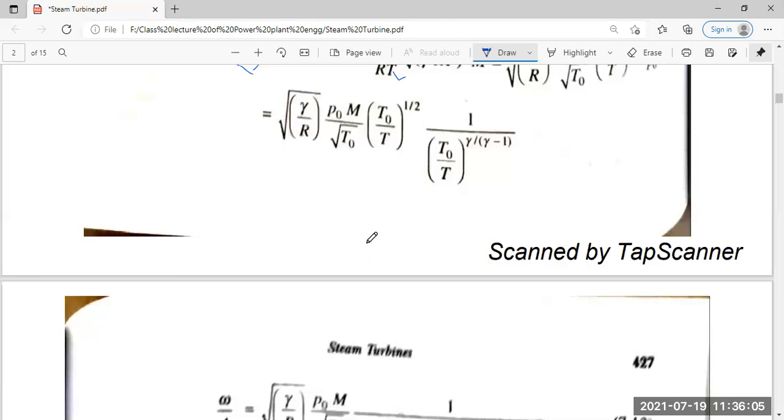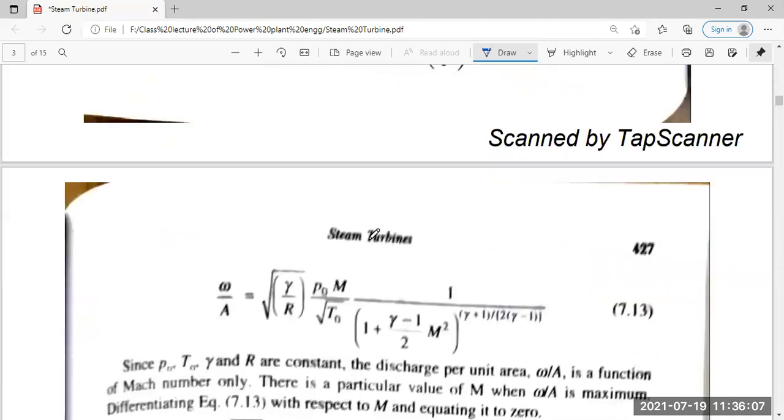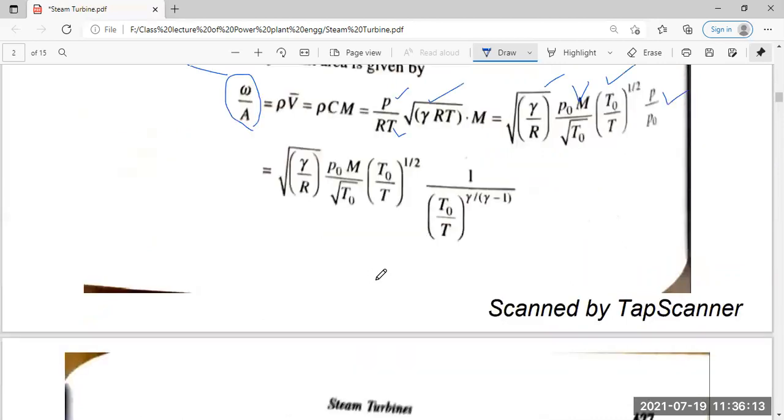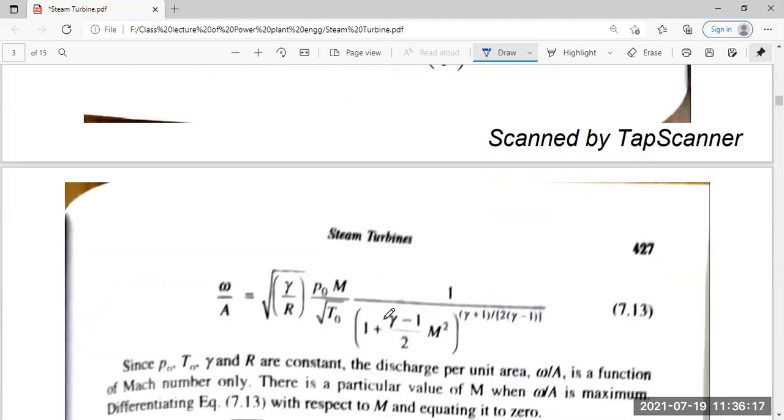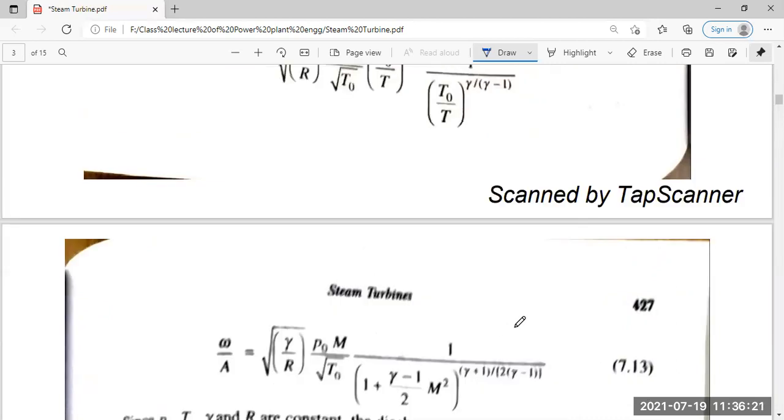T0 by T is equal to 1 plus gamma minus 1 by 2 into M squared, to the power gamma divided by gamma plus 1 to the power 2 minus gamma.